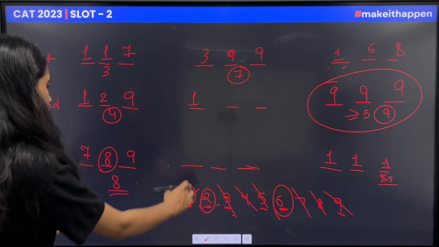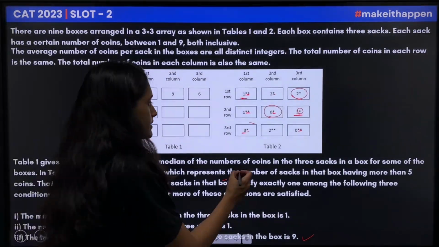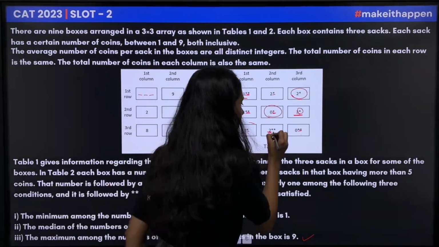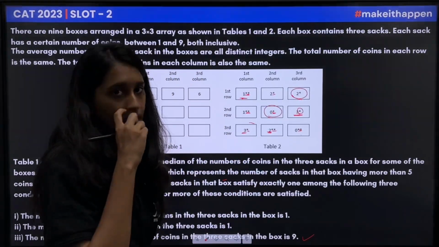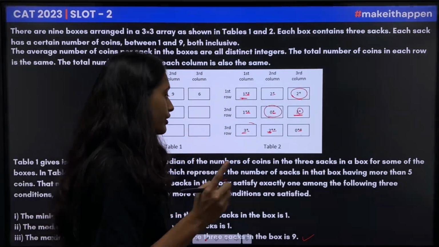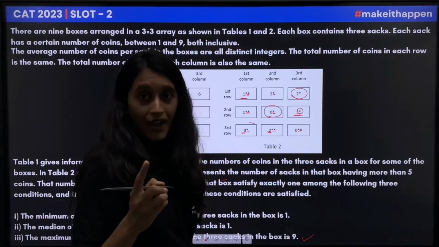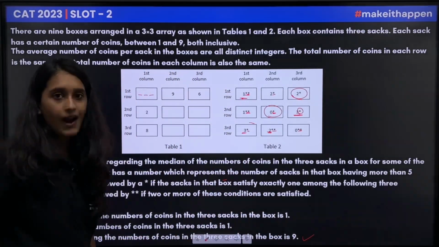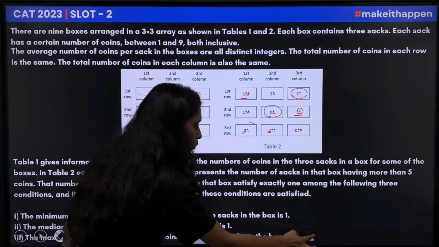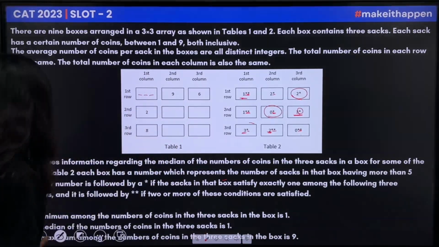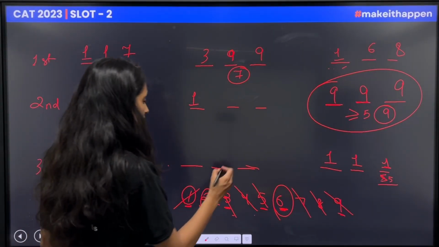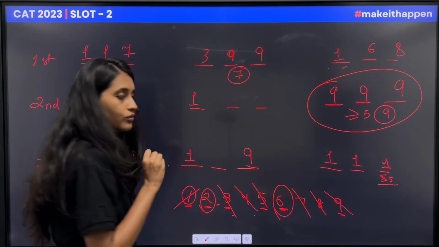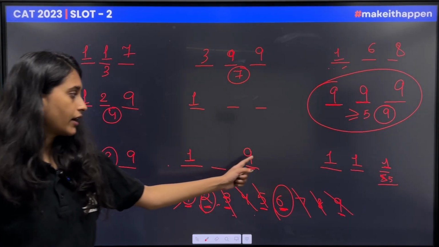Now if I talk about this box, there are exactly 2 sacks having more than 5 coins, and there are exactly 2 statements which are correct. If there are 2 sacks having more than 5 coins, that means both statements together can't be correct. That means one sack should have 9 and one should have 1, which turns out to be 10.